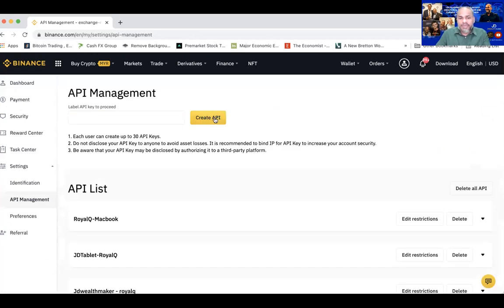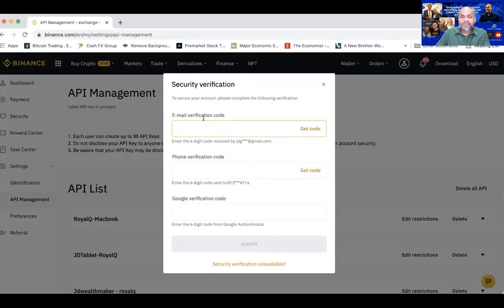They say create API. Before you create, please label it. Please put a name for that. So let's say you're going to put RoyalQ. Put RoyalQ, and now you create API. Now, when you click create API, look at what happened.